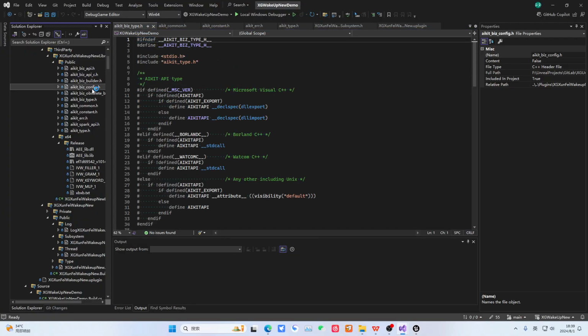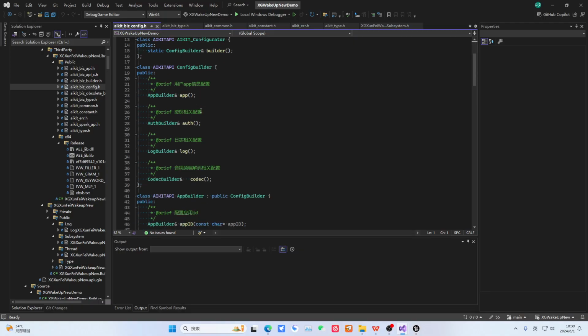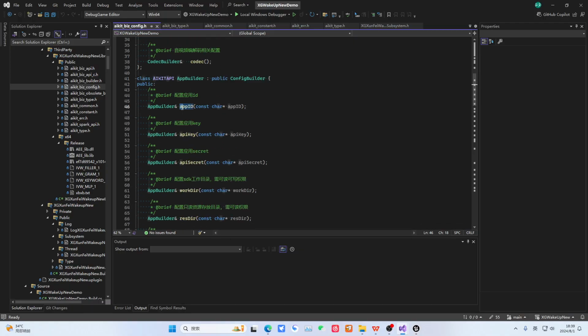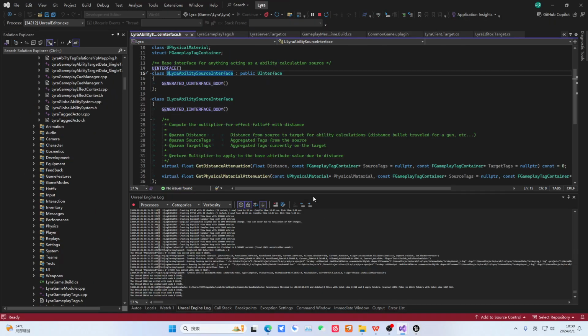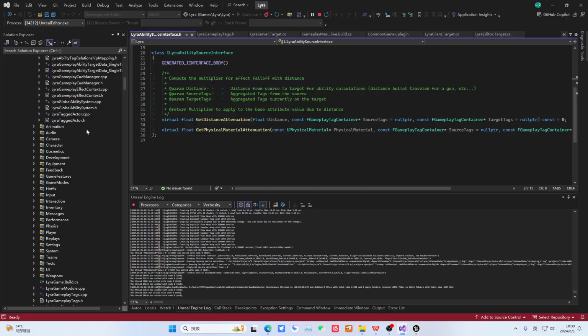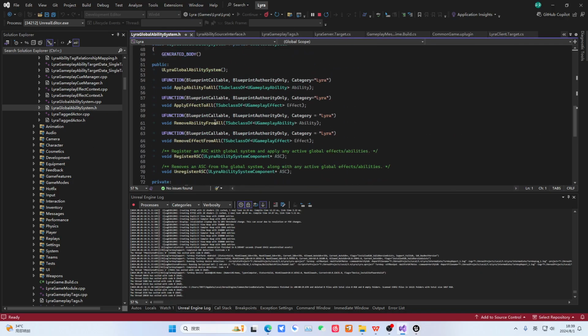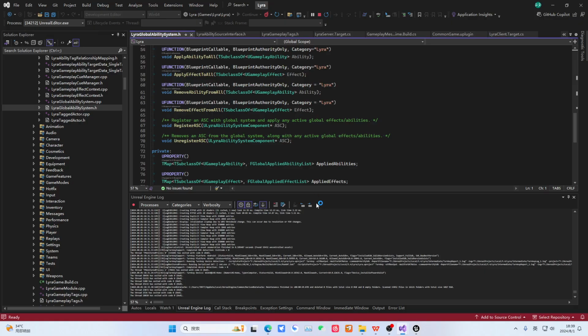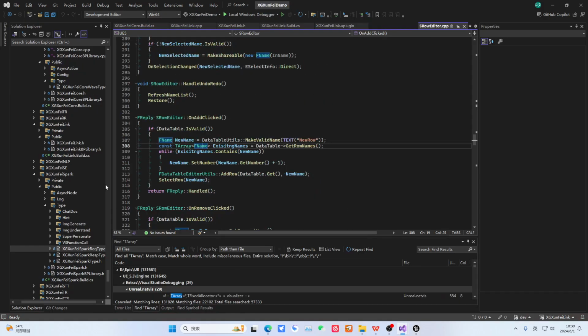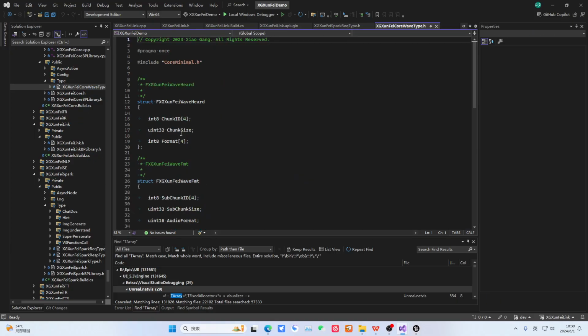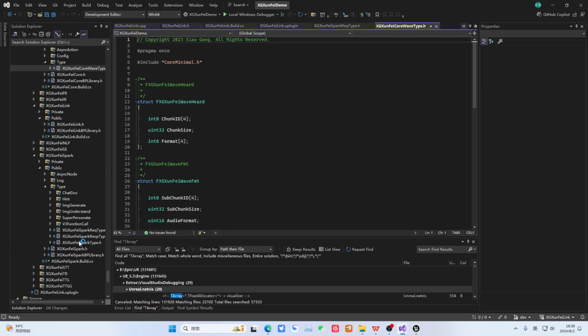Take a look. This is its header file. You see, this one also starts with a capital letter. Oh, maybe, hey look, do you see this? This one actually starts with a lowercase letter. But look, in our Unreal Engine, all our methods start with an uppercase letter. So in Unreal Engine, there is no such thing as starting with a lowercase letter. But sometimes there's no way around it. Sometimes there are special cases, and that's for compatibility consideration. For example, you'll see I have a file here. Let me give you an example here. Okay, let's take a look. It should be this one.